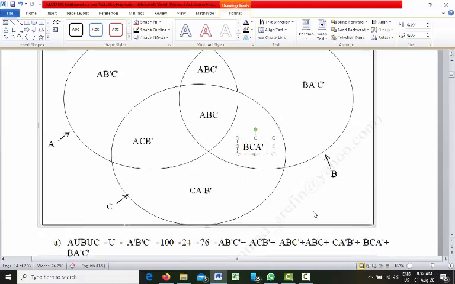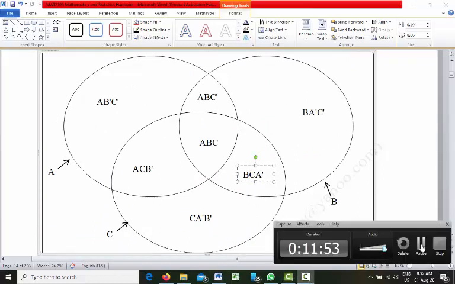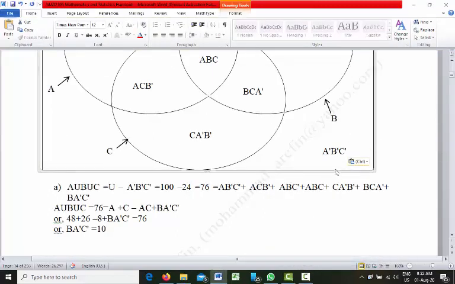Right. One more thing. This is A prime, B prime, C prime. In this portion we do not have A, we do not have B, we do not have C. So that means A prime, B prime, C prime.